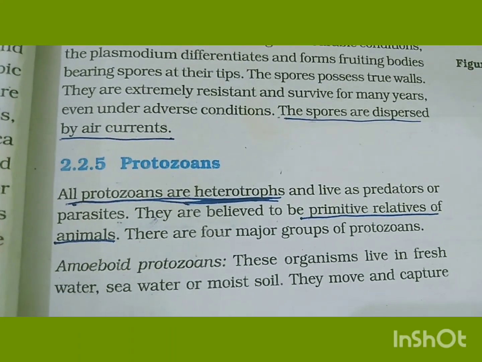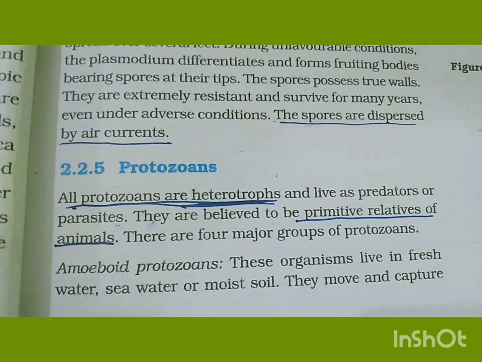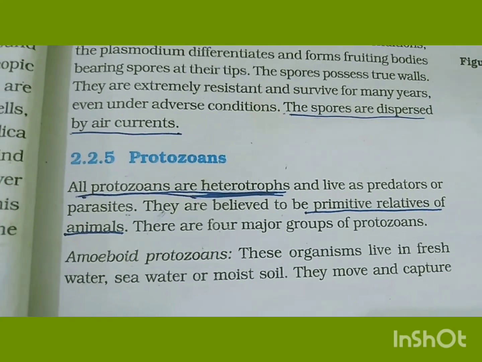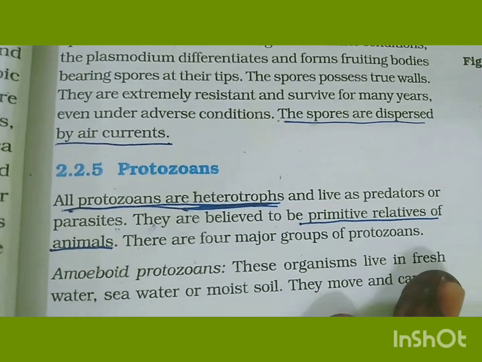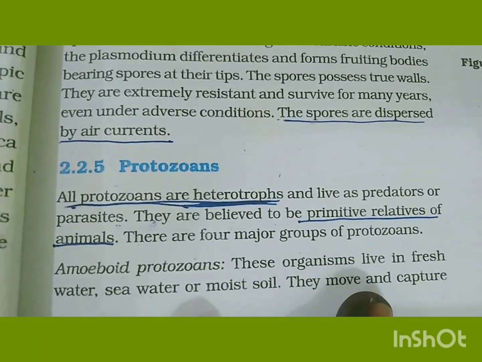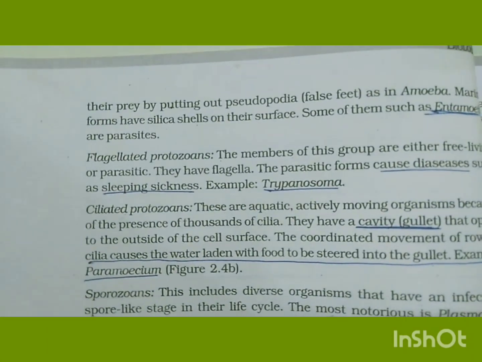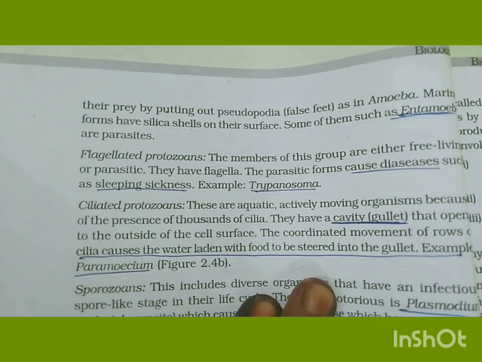Protozoans. All protozoans are heterotrophs and live as predators or parasites. They are believed to be primitive relatives of animals. There are four major groups of protozoans. The first one is amoeboid protozoans. These organisms live in fresh water, sea water or moist soil. They move and capture their prey by putting out pseudopodia, or false feet, as in Amoeba.